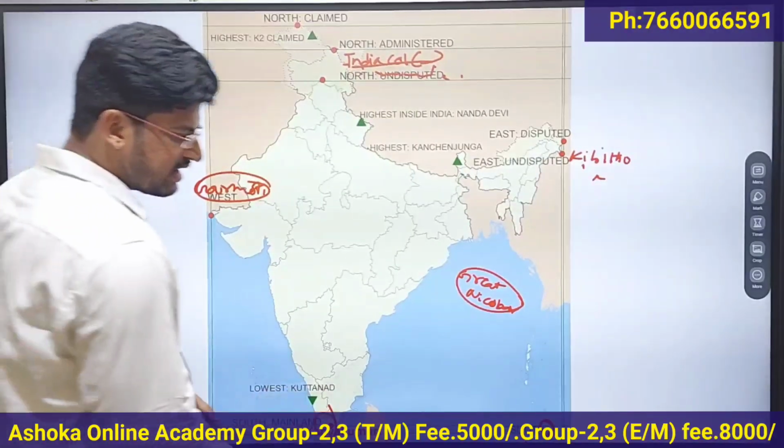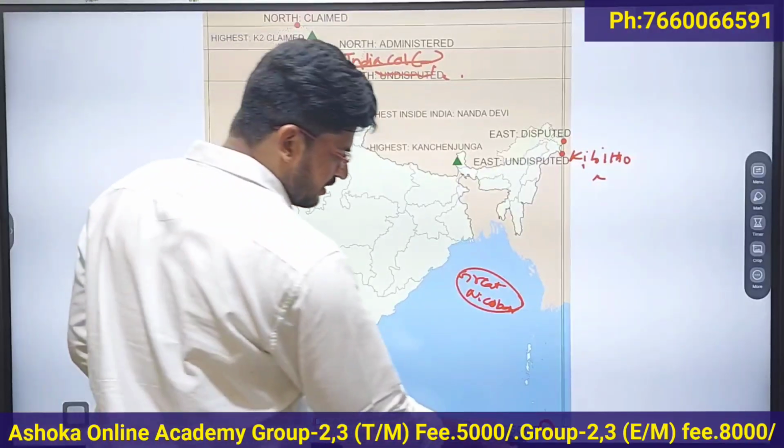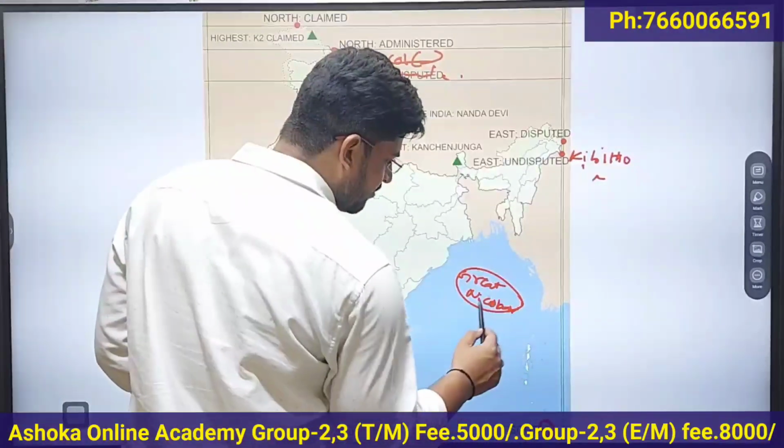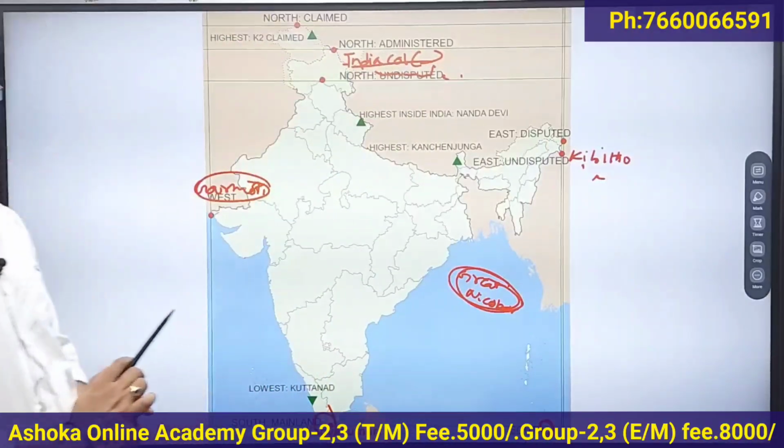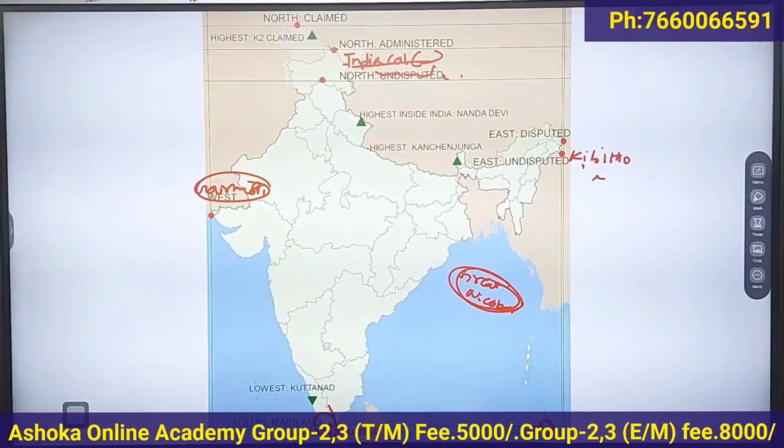But if you include the Andaman Nicobar Islands, Indira Point located in Great Nicobar Island is the southernmost point of India. So these are the 4 extreme points in India: India Col in the north, Kibitu village in the east, Gaurmoti in the west, and Indira Point in Great Nicobar Islands. This Indira Point is also called the Pygmalion Point.